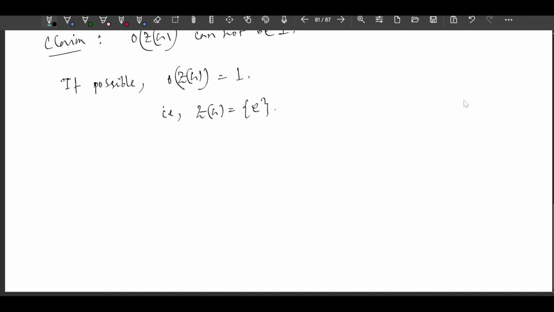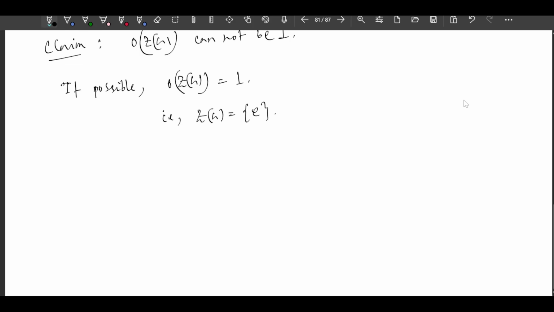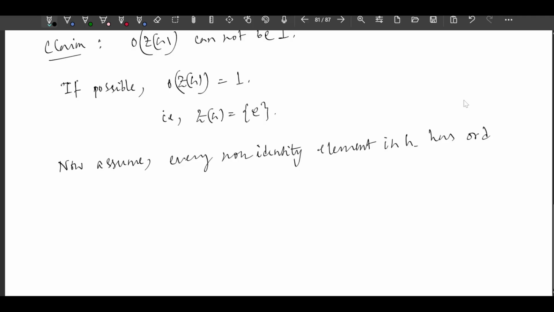Now assume every non identity element in G has order p. ये मैंने मान लिया, ठीक है. Now assume every non identity element in G has order p. We will show that it is not possible.